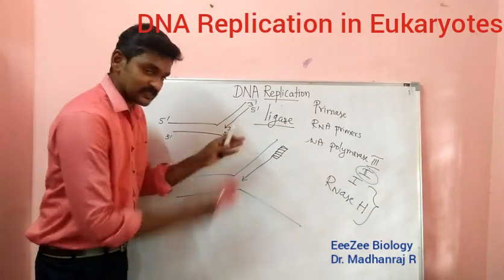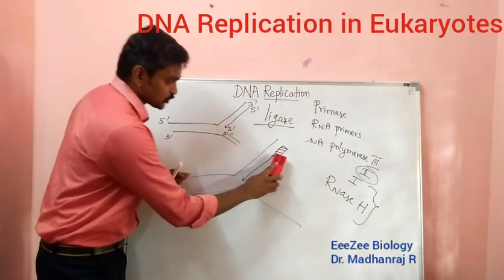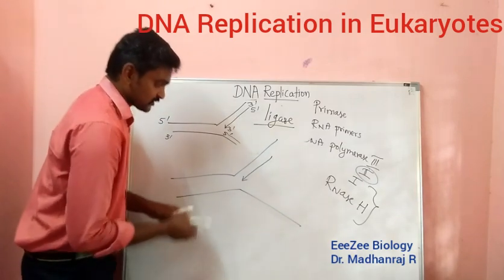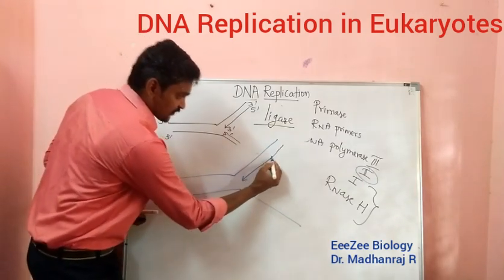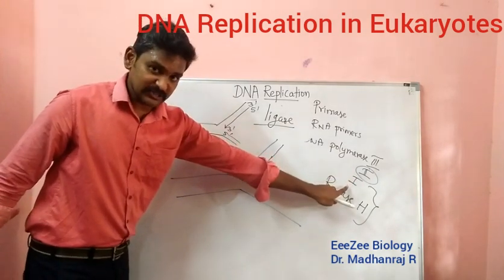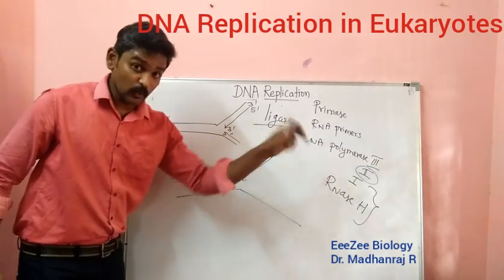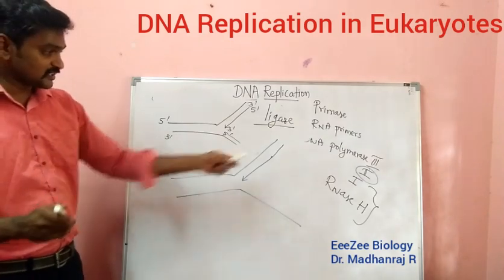So what happens after the replication process is over? This primer will be removed, and then that will be filled with the help of this polymerase 1, and also this RNase H will be removing those primers. Okay, that is the function there.